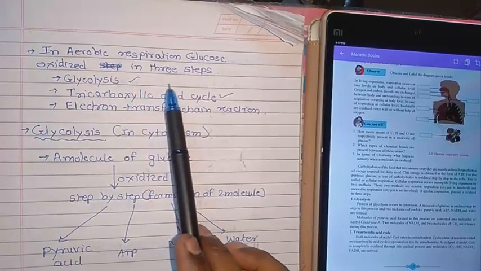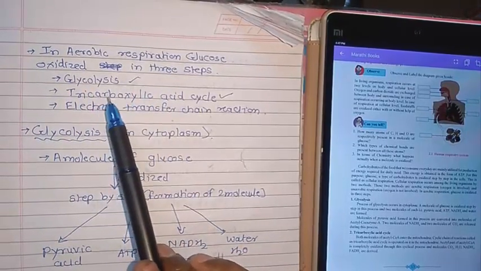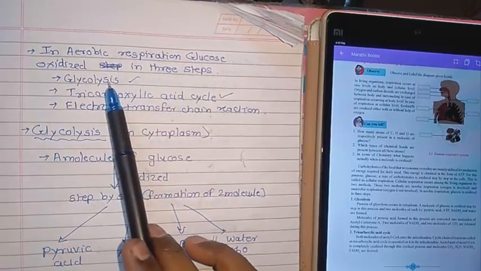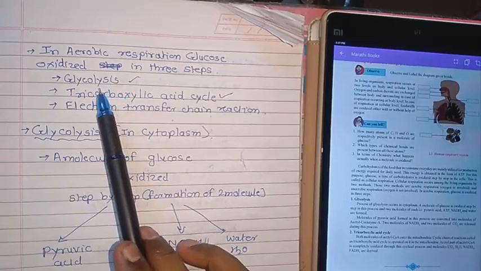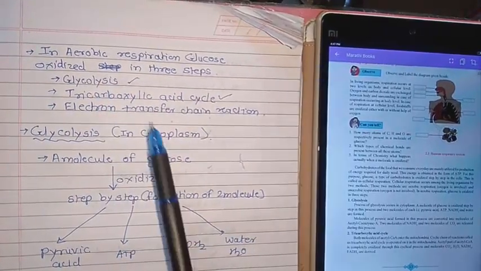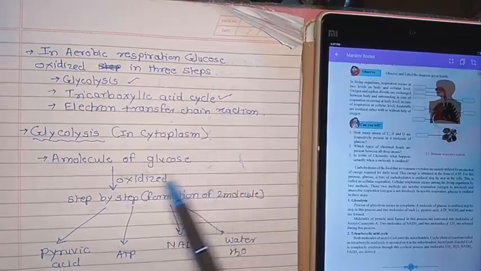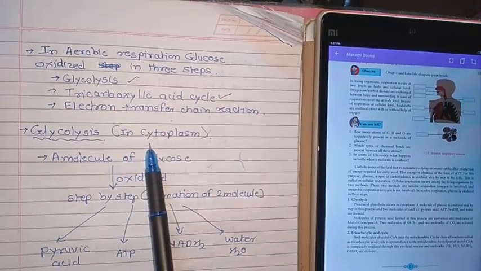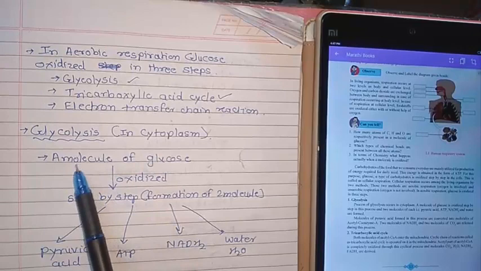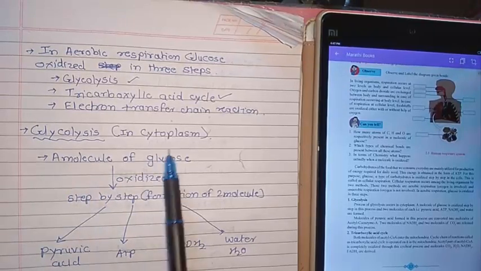Aerobic respiration of glucose, which is oxidation in the presence of oxygen, takes place in three steps. First is glycolysis, second is the TCA cycle, and third is the electron transport chain reaction. Glycolysis is held in the cytoplasm, so glycolysis is happening in the cytoplasm.